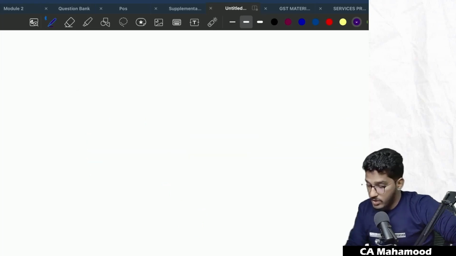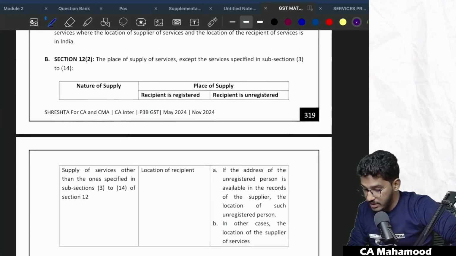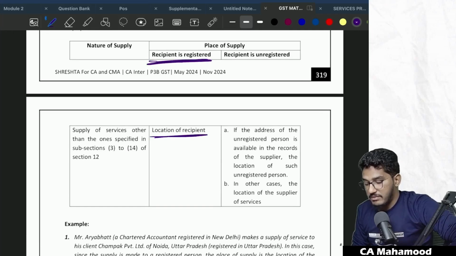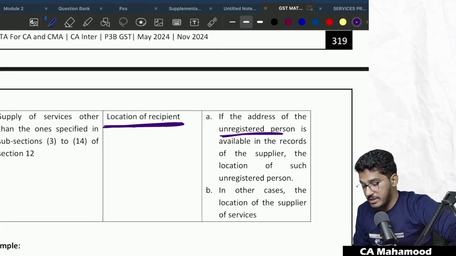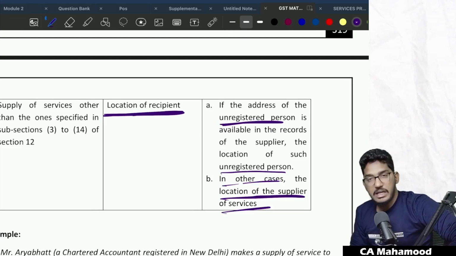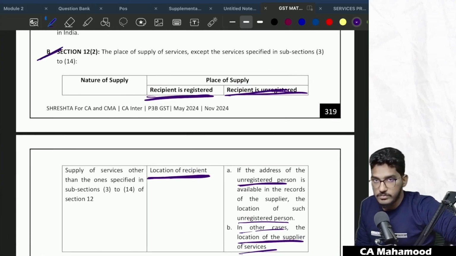Able to understand? So what does 12 subsection 2 say, which is actually a residuary clause? It says, if the recipient is registered, the place of supply will be location of recipient. If the recipient is unregistered, and the address of that recipient is available, the place of supply will be the address of that recipient. If address is not available, then the location of supplier will be the place of supply. So it will be covered by 12 subsection 2. Able to understand? Clear and comfortable, everybody?